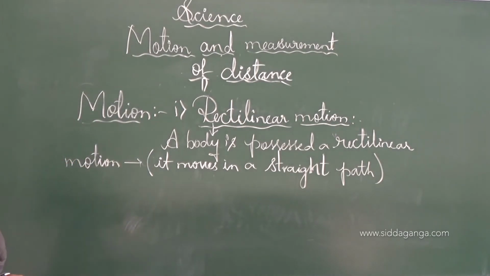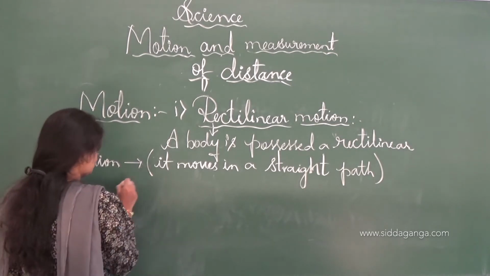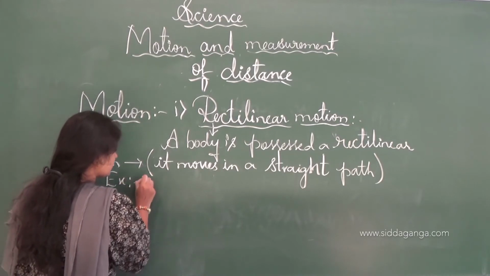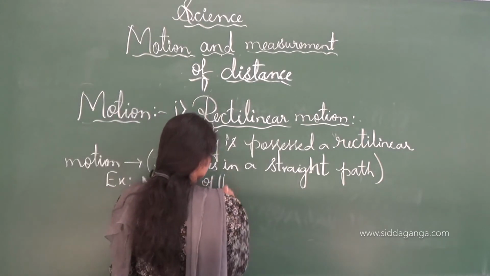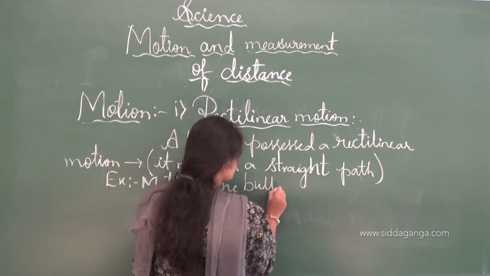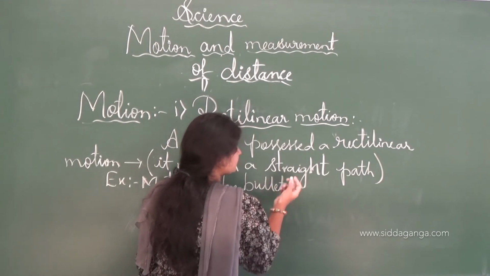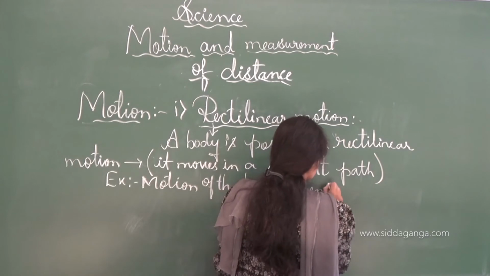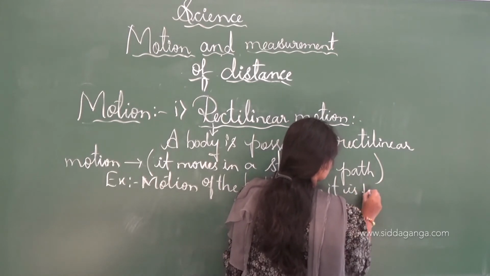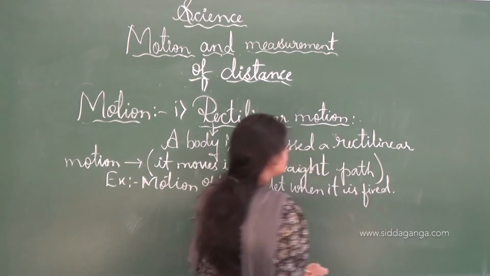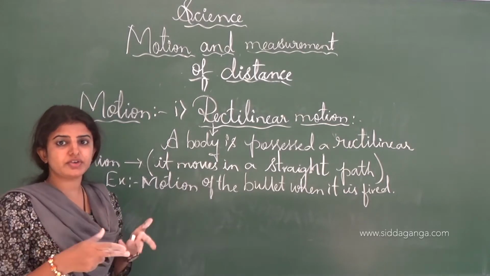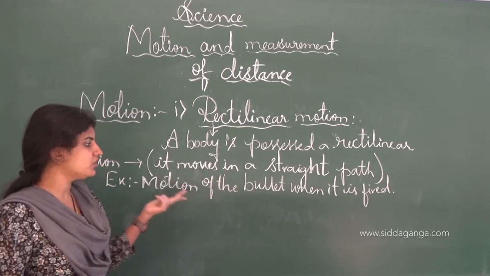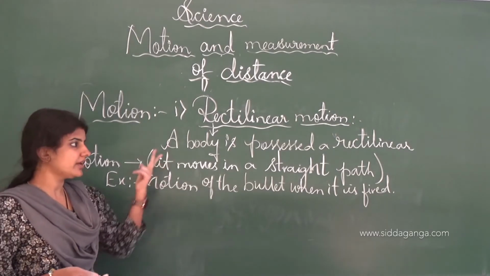Example for the rectilinear motion is the motion of the bullet when it is fired. See, when the bullet is fired, it will move in a straight way. In a particular way it will move, in a straight way it will move, and this type of motion we call a rectilinear motion.